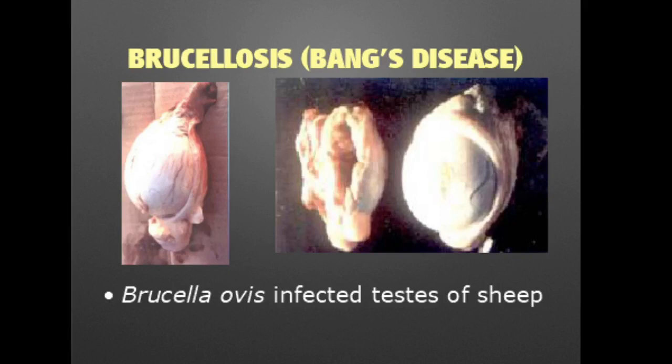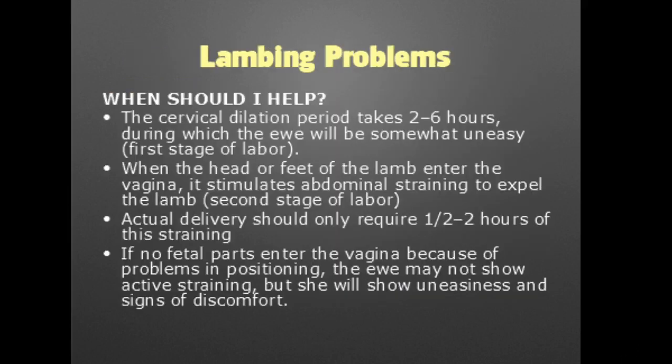We now move on to lambing problems. When should we help when there's a lambing problem? The cervical dilation period takes about 2 to 6 hours, during which the ewe would be somewhat uneasy. This is described as the first stage of labor. When the head or feet of the lamb enter the vagina, it stimulates abdominal straining to expel the lamb. This is now the second stage of labor. The actual delivery should only require half an hour to 2 hours of this straining.